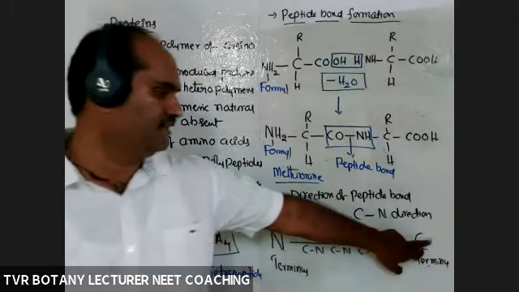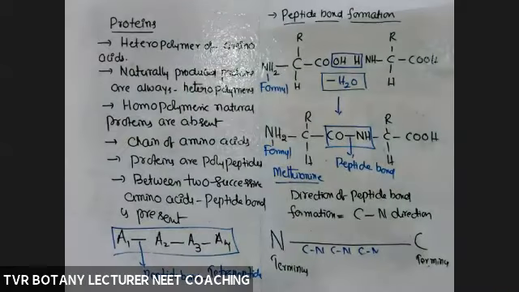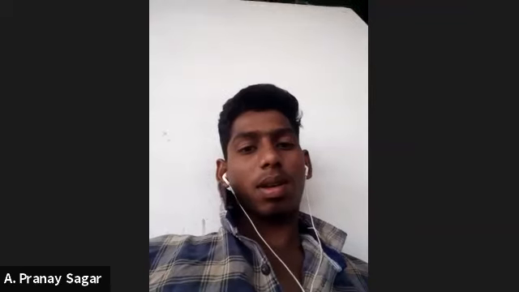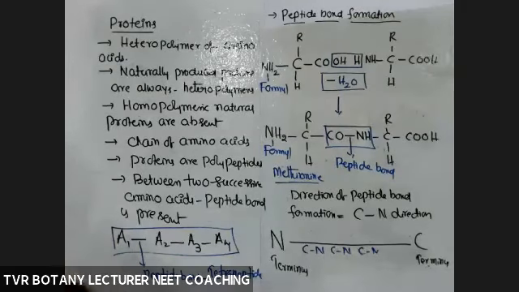No. So N is the amino group of the first amino acid, not involved in peptide bond formation. Next, C is the COOH, the carboxylic group of the last amino acid, which is also not involved in peptide bond formation. So N terminus, C terminus. That part is very, very important.